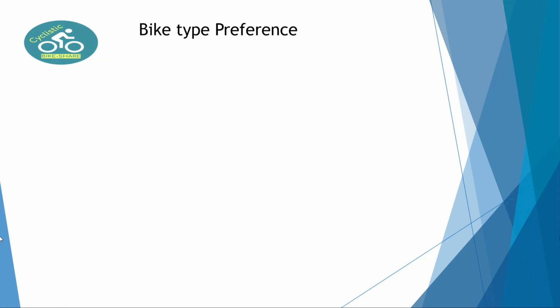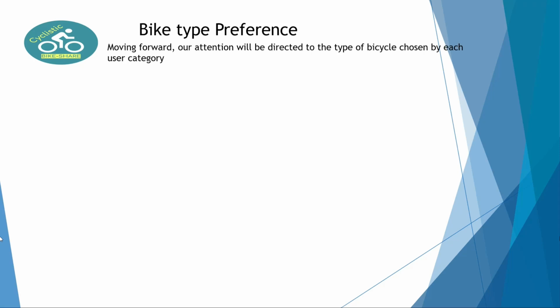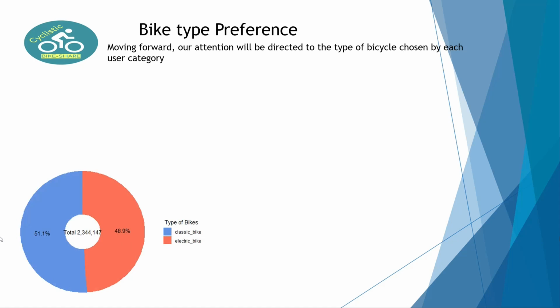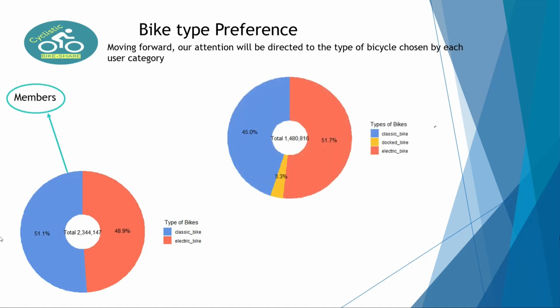Okay, let's talk about by-type preference. Throughout the course of the investigation, I ought to examine each category, members and casual, separately to discern the potential difference in their preference. For members, the data reveals a nearly equal utilization of the electric and classic bikes. In contrast, casuals stand out as the sole group favoring the dog bikes, with a slight inclination towards electric bikes. These distinctions by preference add an intelligence layer to our understanding of users' behavior within age categories.